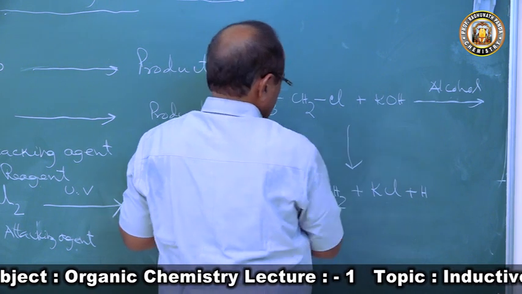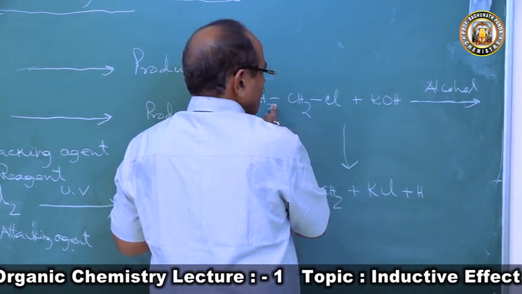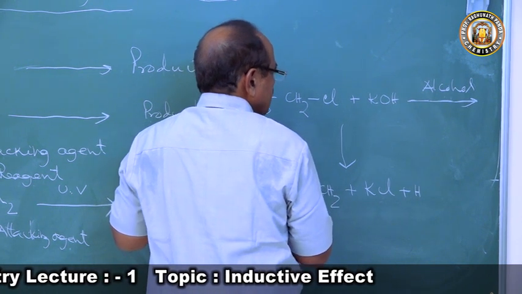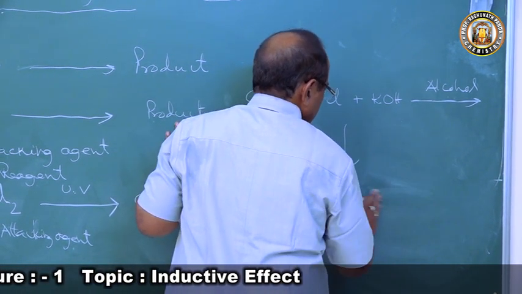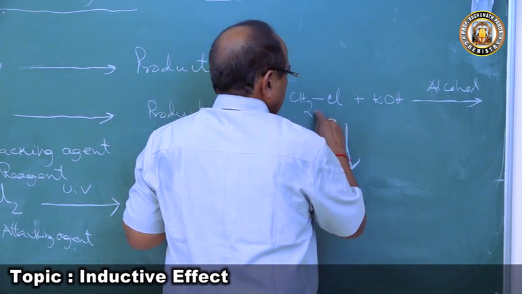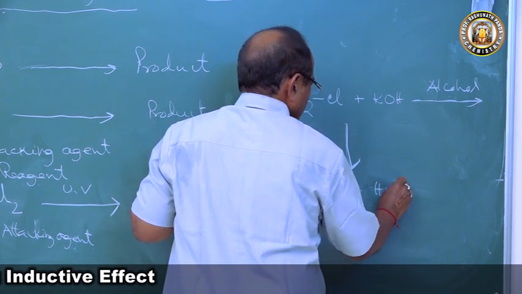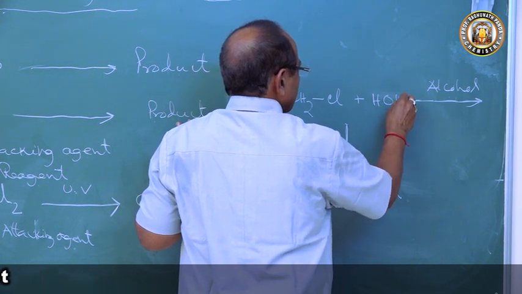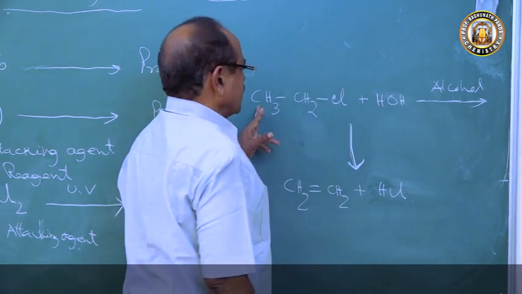We get the CH2=CH2 double bond, and we also get HCl in the presence of water.